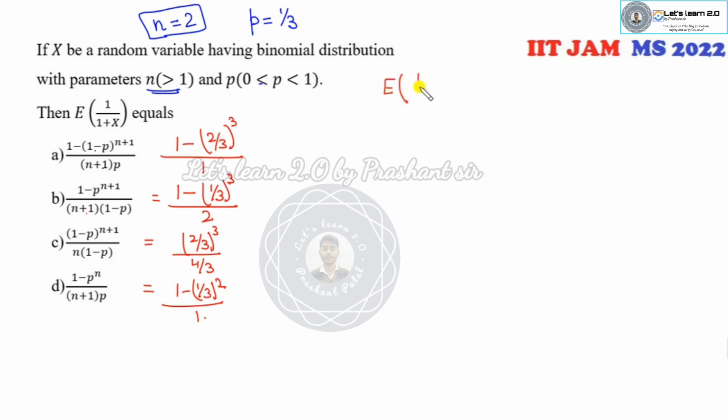Now, what is the binomial distribution? I can write this as a summation over x of nCx, p to the power x, q to the power n minus x, with p as 1 by 3 and q as 2 over 3, raised to power 2 minus x. X varies from 0 to 2.